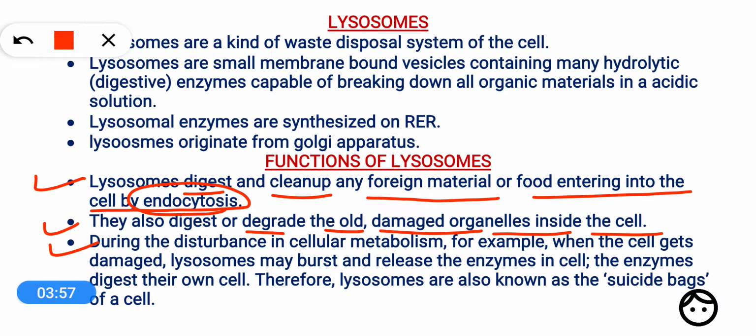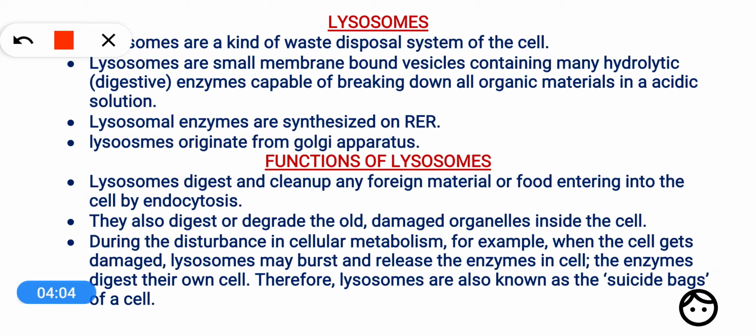Now we are discussing the third function.